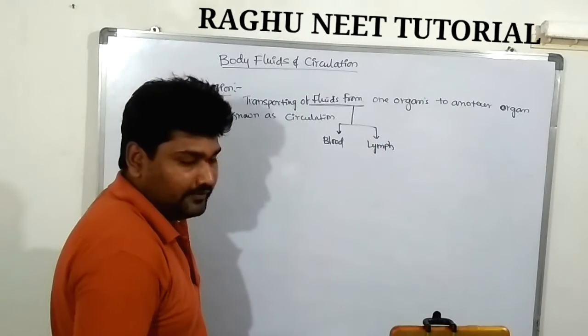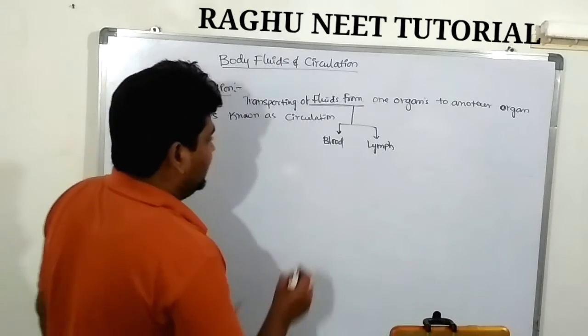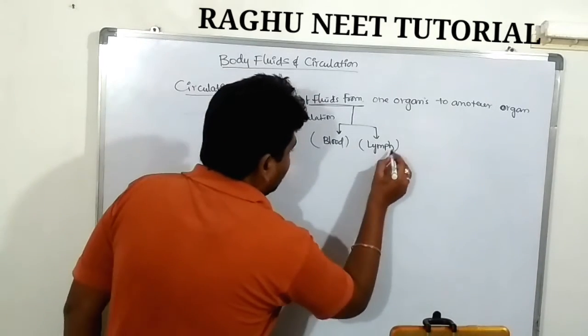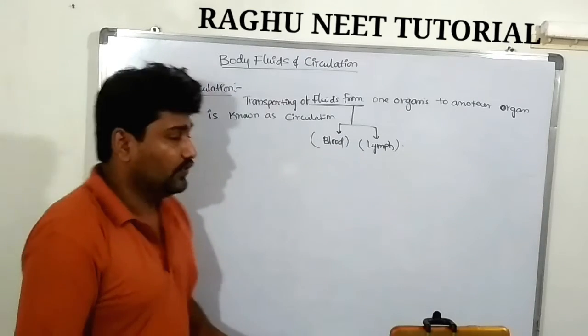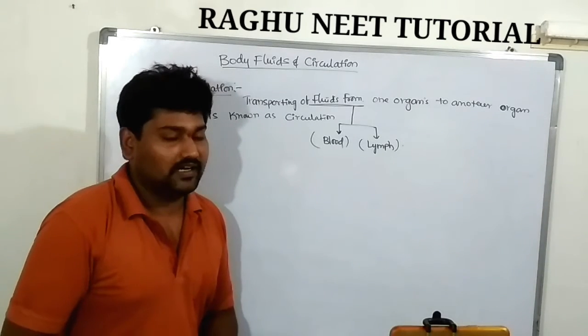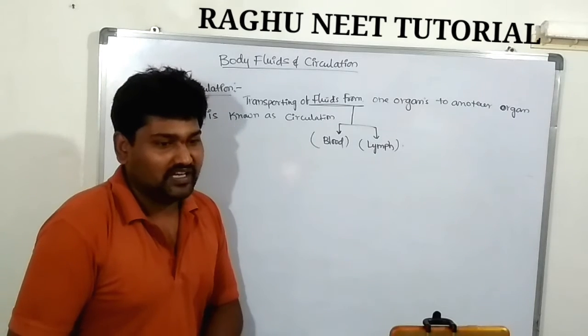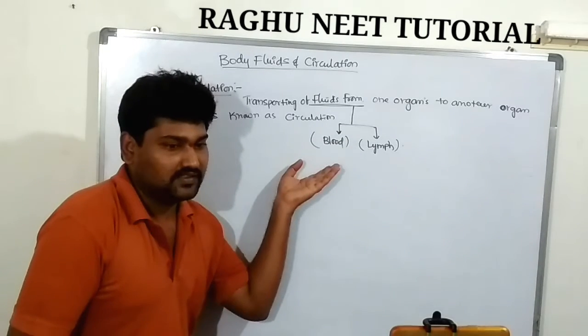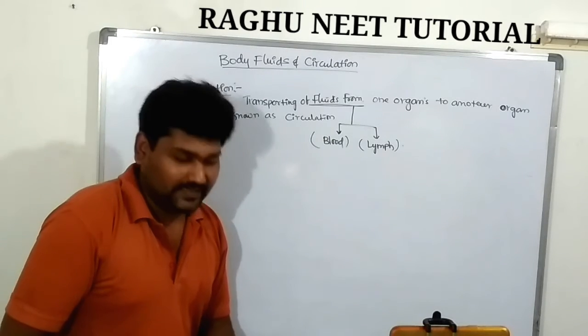Are you clear? The transporting of the fluid from one organ to another by a particular system is known as the circulatory system. There are two fluids, blood and lymph.